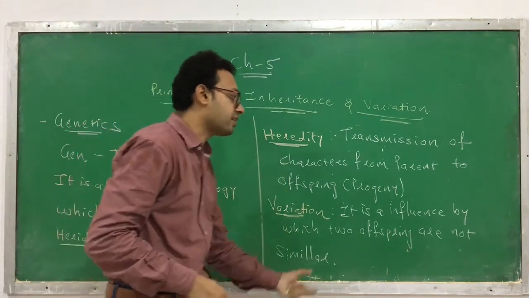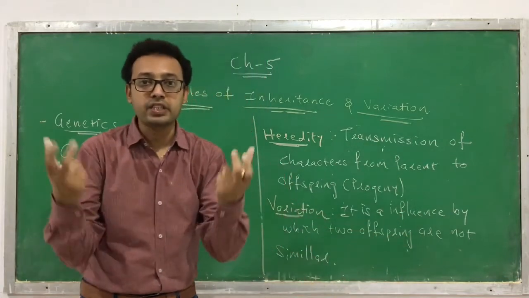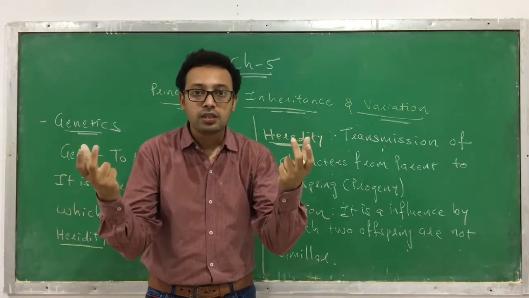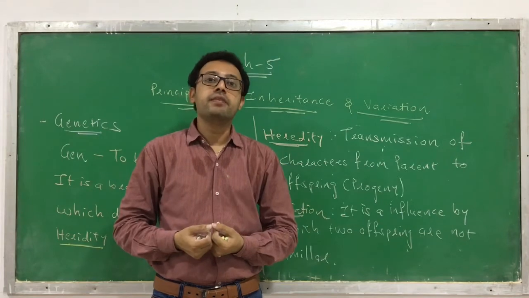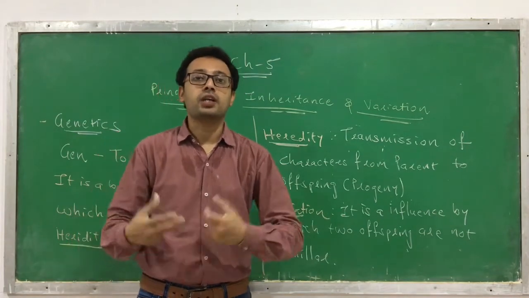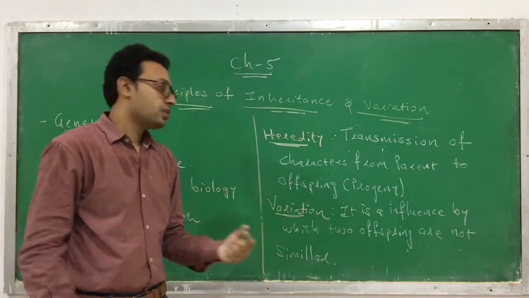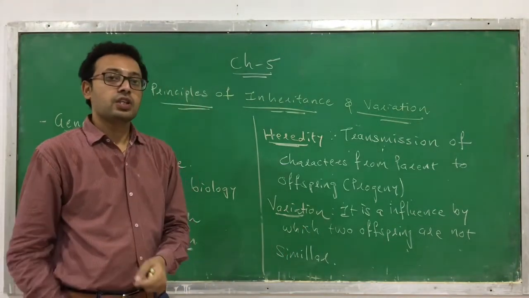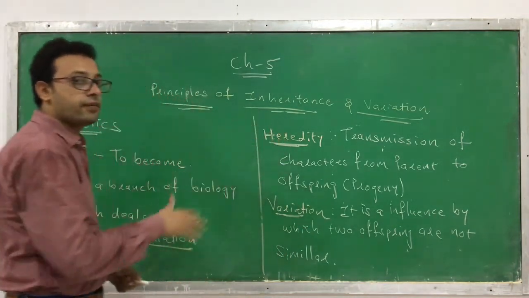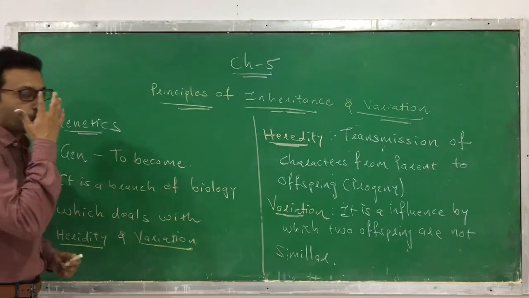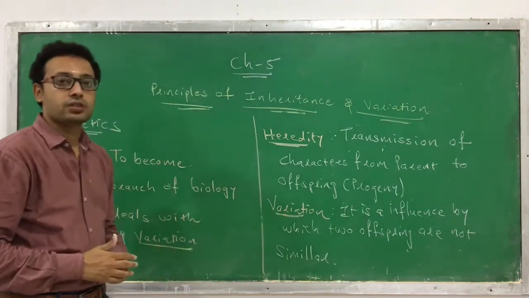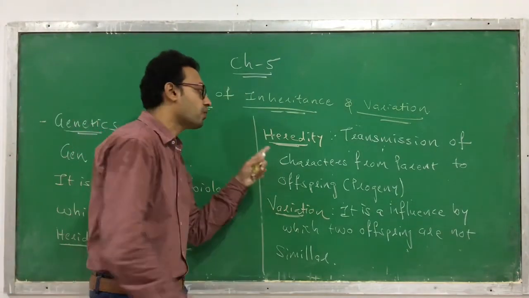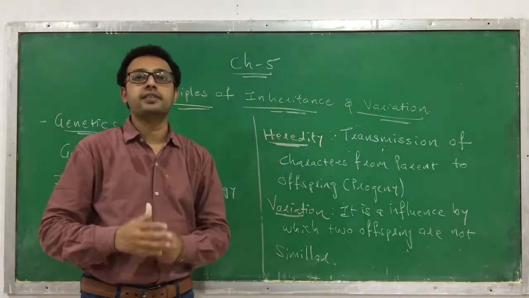Okay, it is the factor or the influence by which one or two living organisms in the species are not the same. So this is called variation. This is the base of heredity, or the base of genetics. What we call heredity and variations, in the whole chapter we have to focus on these two terms.